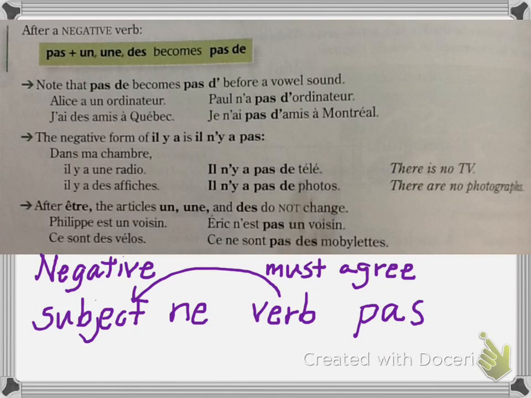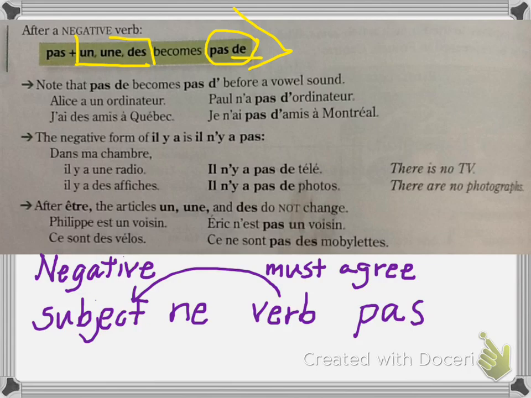So, what we're talking about here is that in a negative sentence, pas followed by un, une, or des has to become pas de. So never in a negative sentence are we going to have pas followed by one of these words. It'll always become a de. Note that pas de becomes pas d' before a vowel sound.